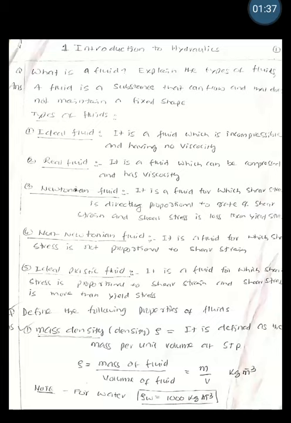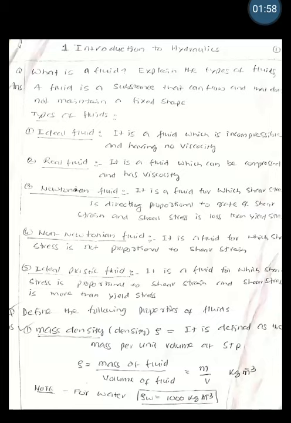The fluids may be classified as: the first one is ideal fluid. This fluid is incompressible and it does not have any viscosity. Second is real fluid. It is a fluid which can be compressed and it has a viscosity property.